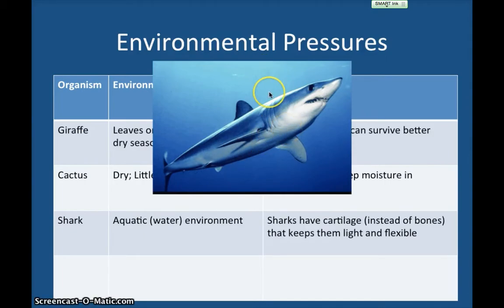Also, the same is true if anybody's looking down, because remember the bottom of the ocean is much darker, so the darker top part, if anybody's above the shark looking down, they might not see it. So that's just another adaptation. You don't need to write that down, but it's good to know.